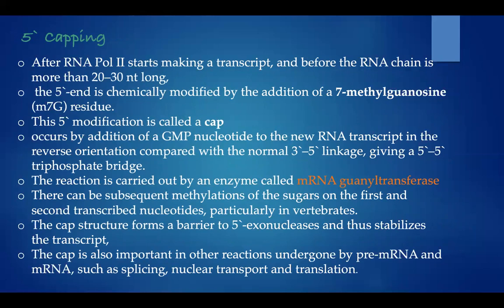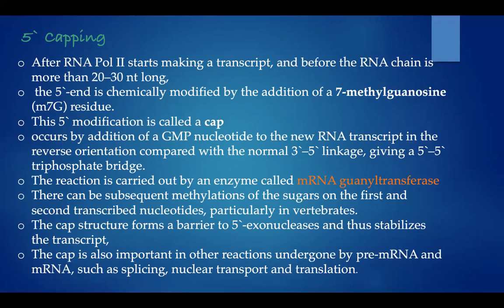Next is 5' capping. After RNA polymerase II starts making a transcript and before the RNA chain is more than 20 to 30 nucleotides long, the 5' end is chemically modified by the addition of a 7-methyl guanosine, m7G, residue. This 5' modification is called a cap. Capping starts as soon as transcription starts.